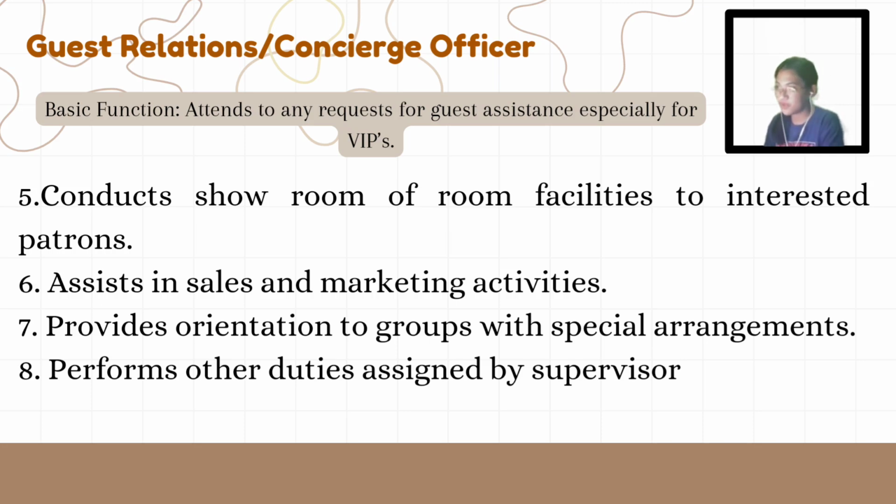This means that for groups with special arrangements, the officer provides detailed orientation, including information on room allocation, event schedules, and any other special services or requirements. And lastly, number eight, performs other duties assigned by the supervisor. This means that the concierge or guest relations officer may be assigned additional tasks by their supervisor, such as supporting other hotel departments, handling special guest requests, or assisting with administrative duties as needed.